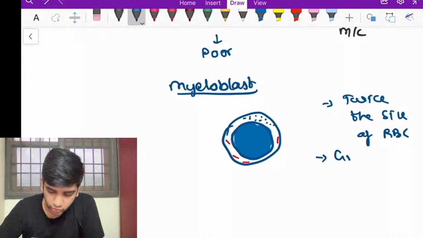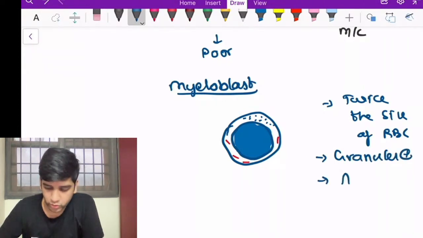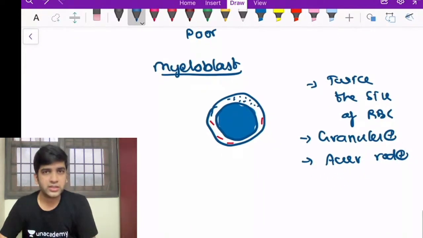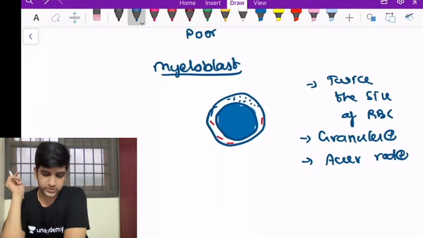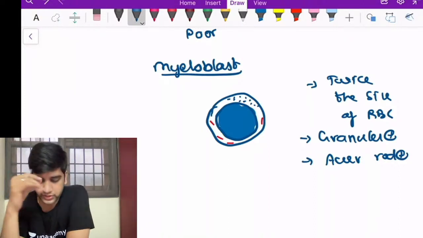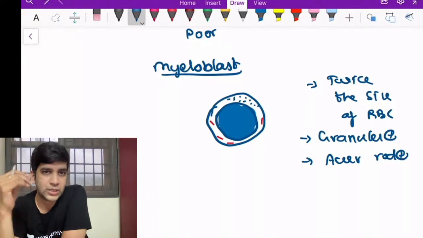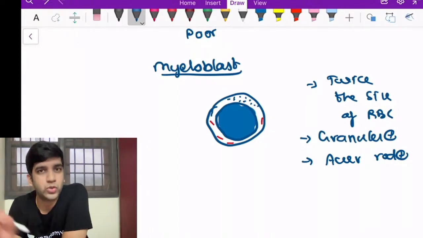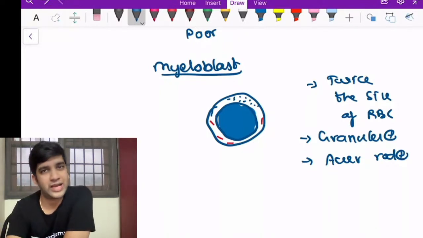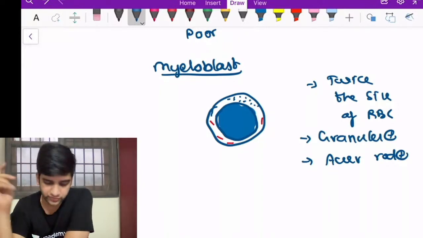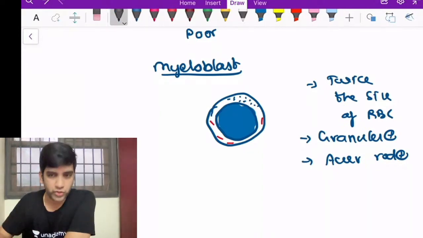So granules are more important for me. That's important, and they do have Auer rods. Auer rods are nothing but the same granule content; the morphology is in the form of a rod. That's it, fine. It's primary acidophilic granules only. I generally don't prefer you to understand how the nucleus will look or the amount of nucleoli. That might not be important for you. Granules present, myeloid blast. Granules absent, lymphoid blast. That should be more than enough for me, fine. So this is by morphology.